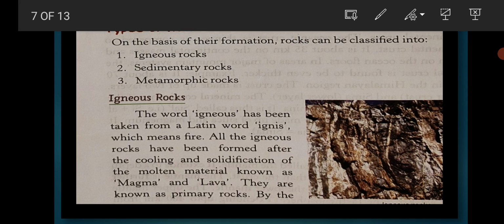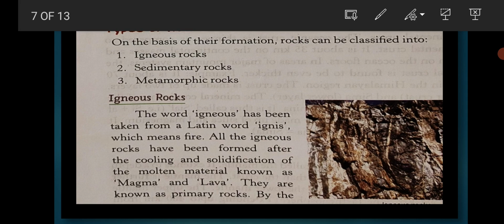Magma and lava get solidified either on the surface of the earth or inside the earth. The rocks which are formed due to the solidification of the lava on the surface of the earth are known as extrusive igneous rocks. These rocks have very smooth and small grains because on the surface of the earth the lava cools down rapidly. Example, basalt.